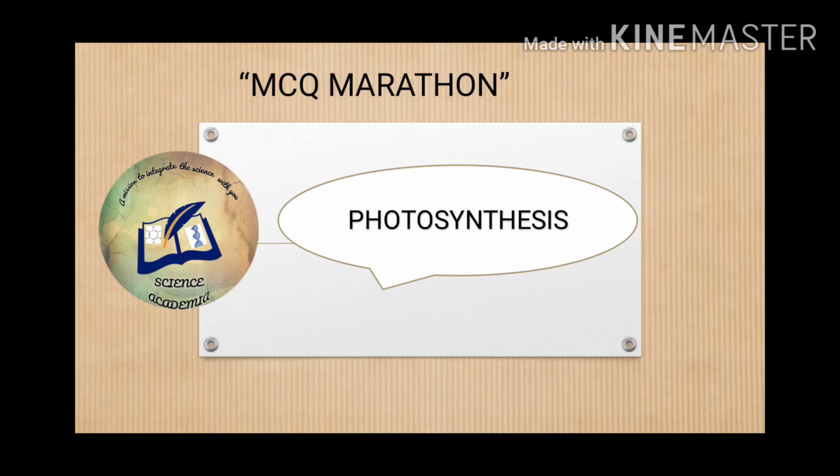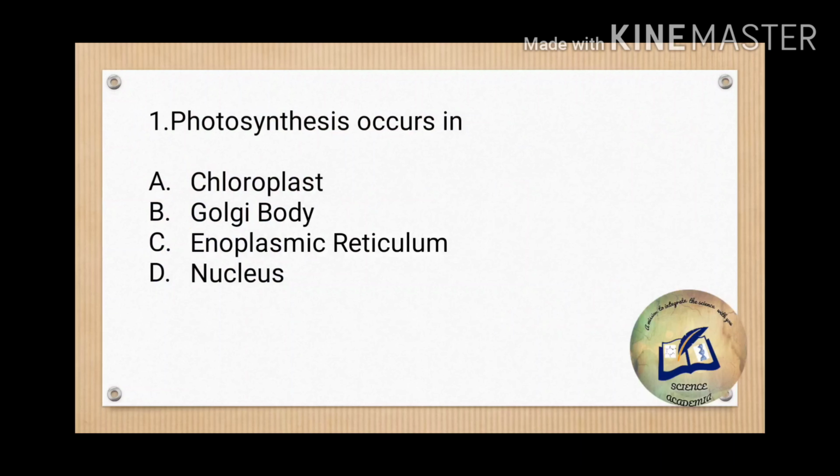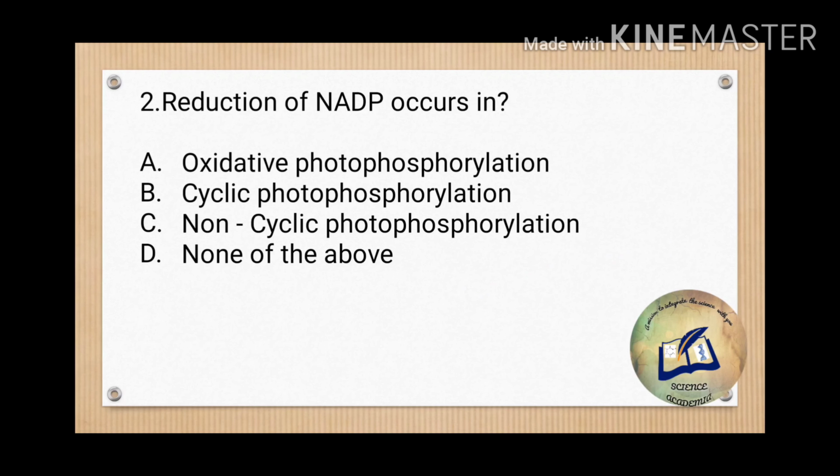Okay, so let's start. Our first question, which is a very simple one: photosynthesis occurs in chloroplast, Golgi body, endoplasmic reticulum, or nucleus. Sorry, there's a typing mistake. So the answer is obviously option A, which is chloroplast. Okay, let's move on to question number 2.